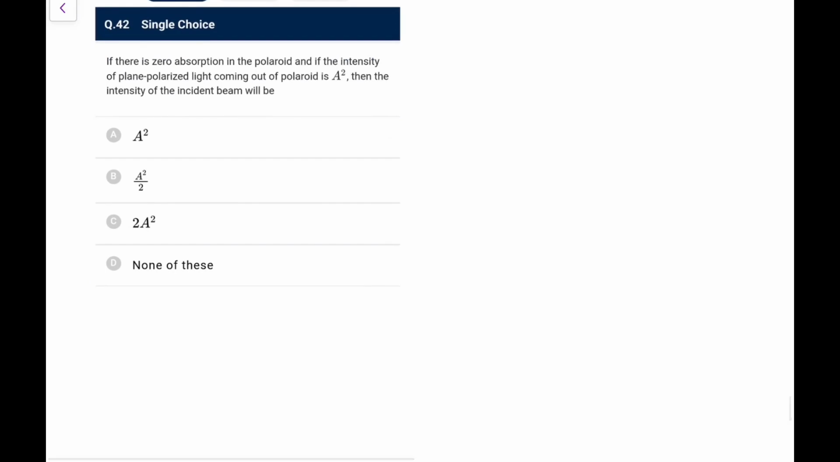If there is zero absorption in the polaroid and the intensity coming out of the polaroid is a square, then the intensity of the incident beam will be? Okay, plane polarized light is coming out, so that means a square. So you can directly write the initial intensity I naught cos square theta is a square. So I naught would be a square upon cos square theta, and cos square theta cannot be greater than 1. So at minimum it is a square, it could be greater than a square, because there is zero absorption and the initial light is plane polarized light. It might be a square also, it might be 2a square also, it is tough for me.